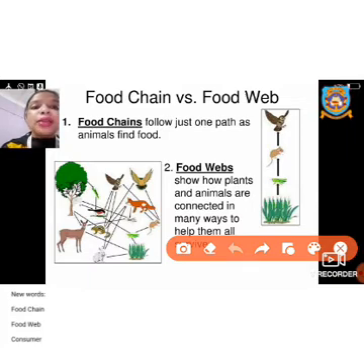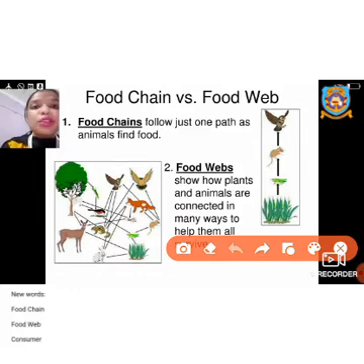On the other hand, a rat has been eaten by a fox, an eagle. Okay, so this is connected. The energy is not transferred from one animal to another animal. It has been transferred from one animal to different kinds of animals. So it is all connected. The animals are connected to each other.